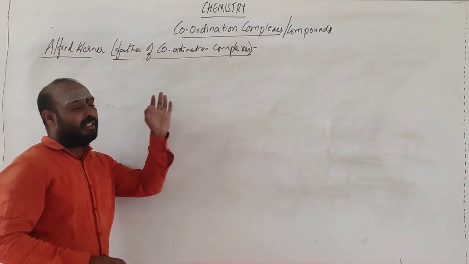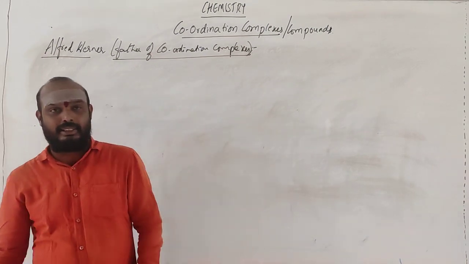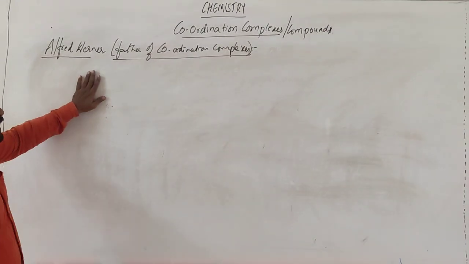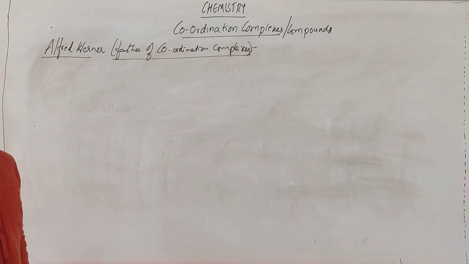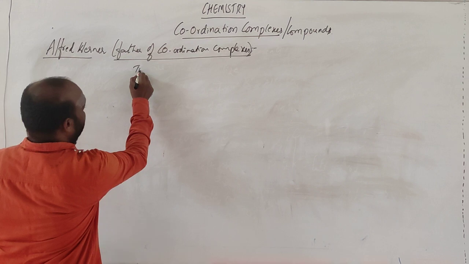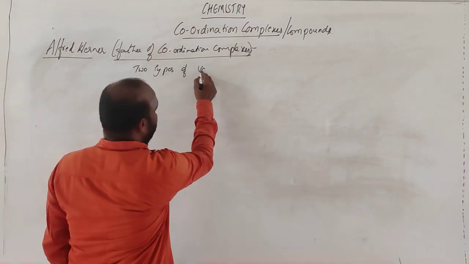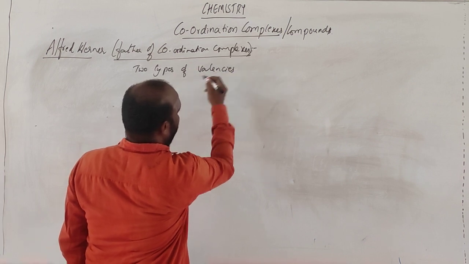He was the first person to do research on the states of compounds, and he was awarded the Nobel Prize. Right, what has he done? He has said two types of valences are present.